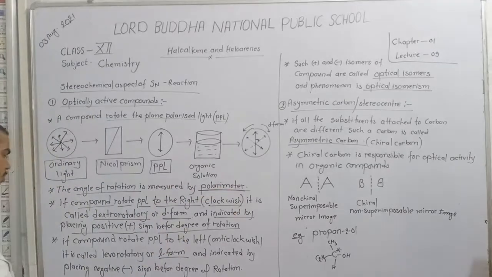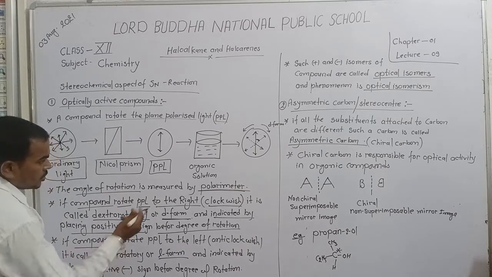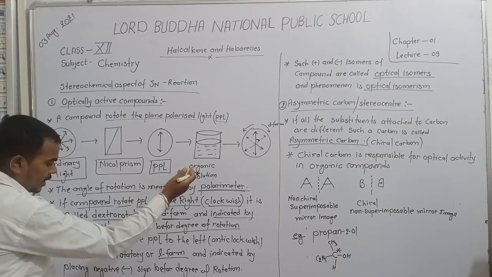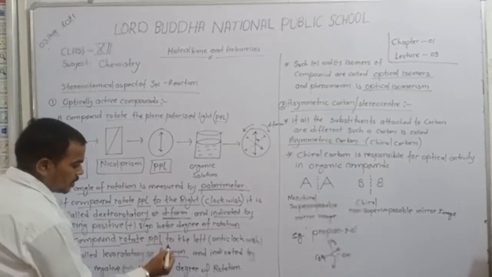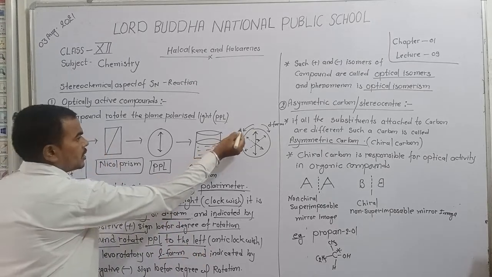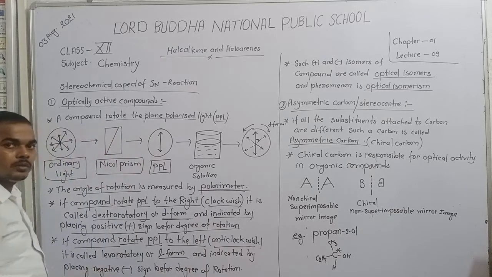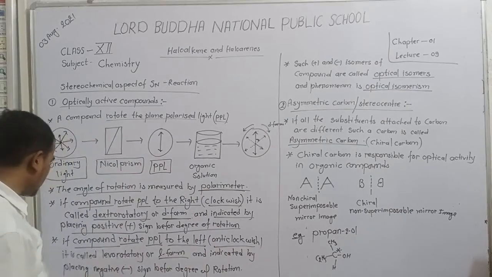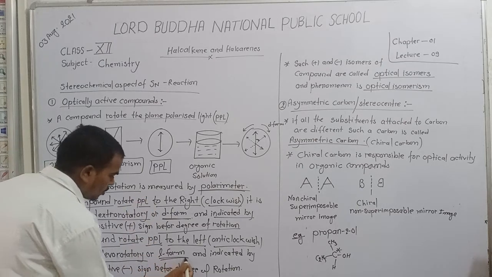Dear student, if an organic compound rotates PPL to the left, that is anti-clockwise, it is called levorotatory or L form.